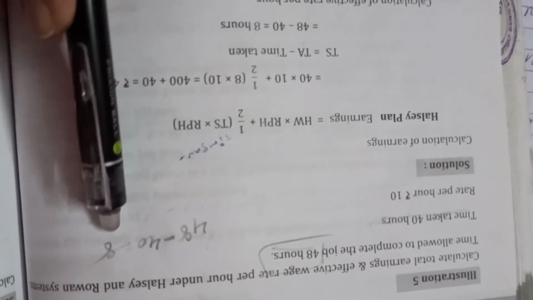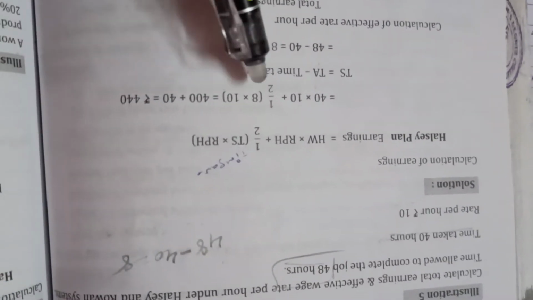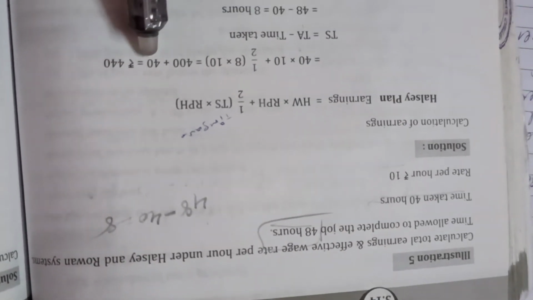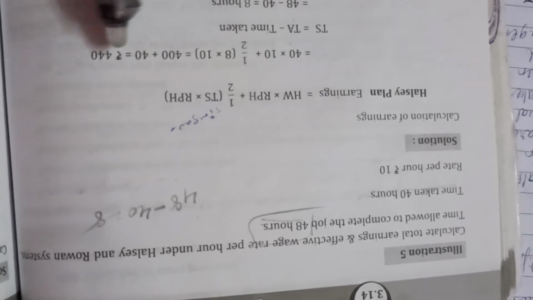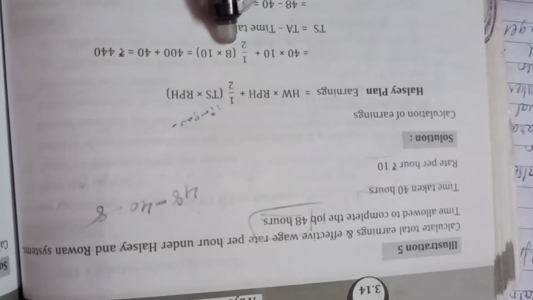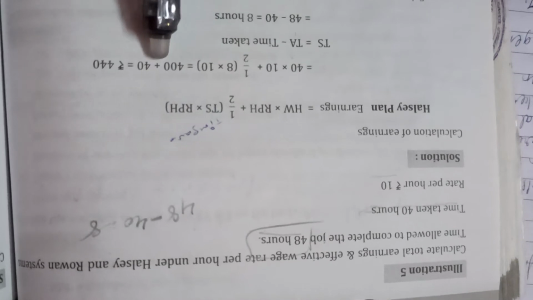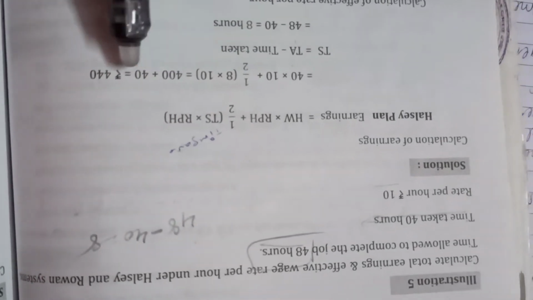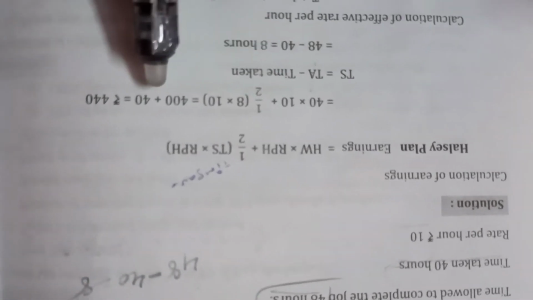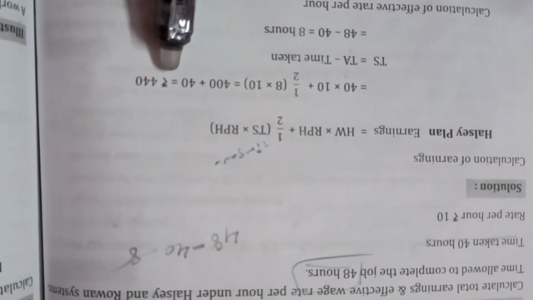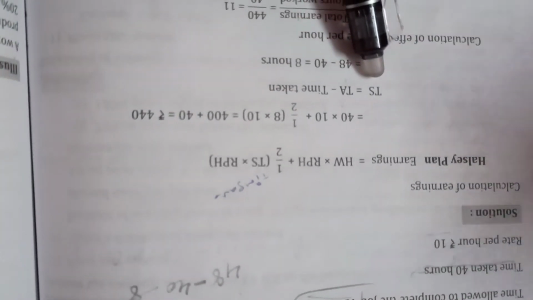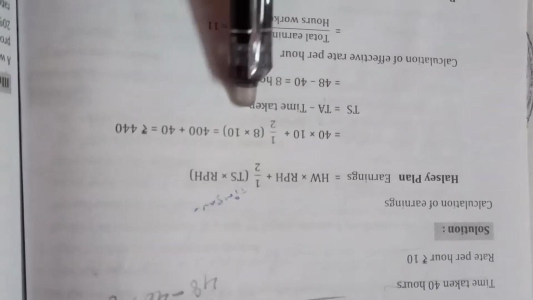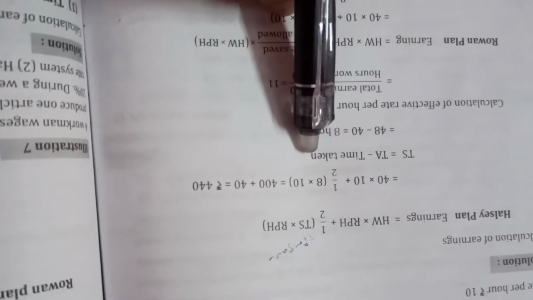So how many hours have the employees saved? It is 8 into rate per hour, which is 10. Fine. So it is 400 plus 40. That is 40 into 10, which is 400, plus half into 8 into 10, that is 40. That is 80 into half, we get 40. 400 plus 40 is equal to 440. We also have to show the calculation of how much time has been saved. Even that calculation we have to show, as one of the steps in the Halsey plan.